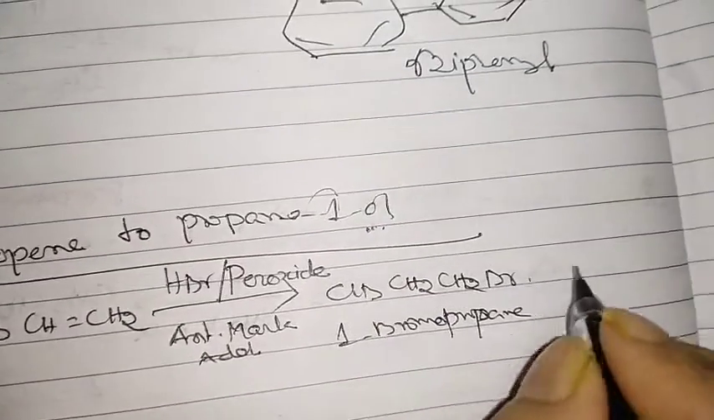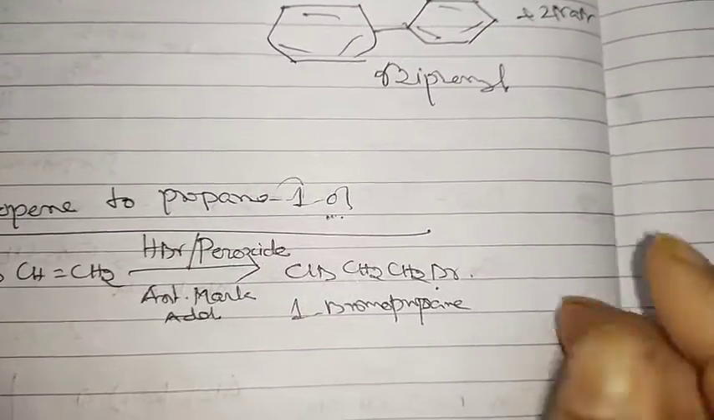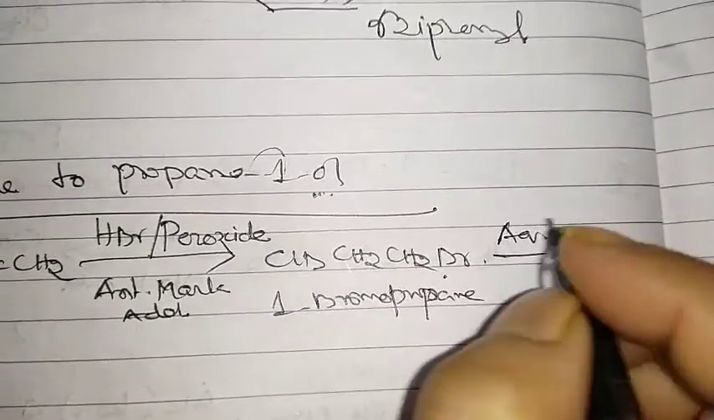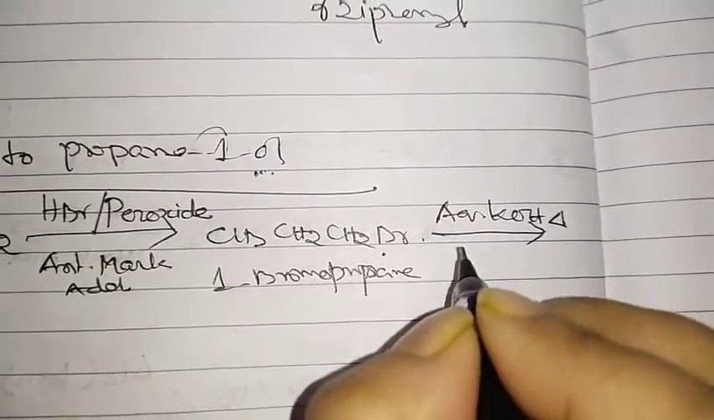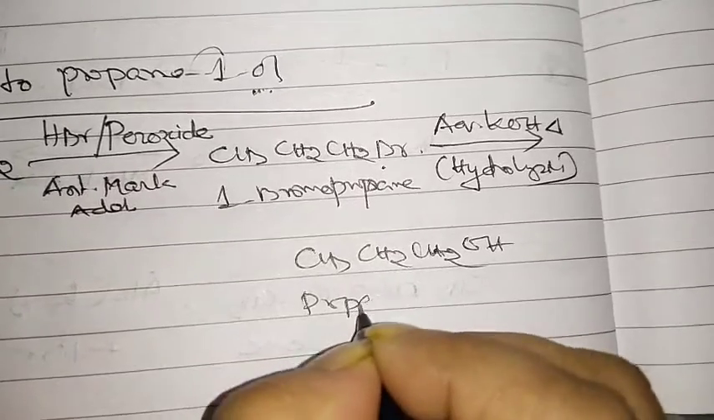Clear. Now the next step is an easy one. Bromine will be replaced by which one? OH. That is again a nucleophilic substitution reaction, and we can also call it hydrolysis, in the presence of aqueous KOH. That is not alcoholic KOH, it is aqueous KOH, with heat. This is called hydrolysis. So now CH3, CH2, CH2, OH. So propan-1-ol is over.